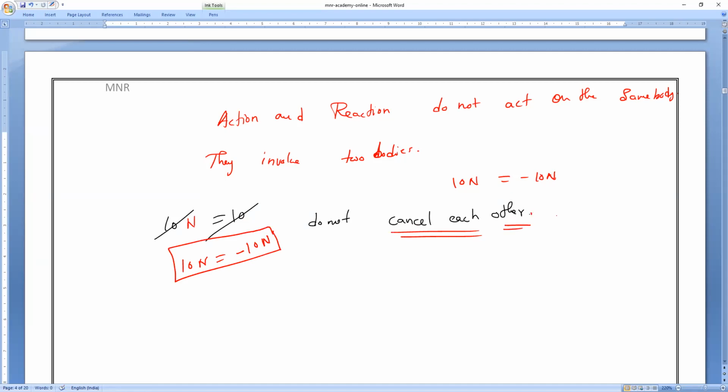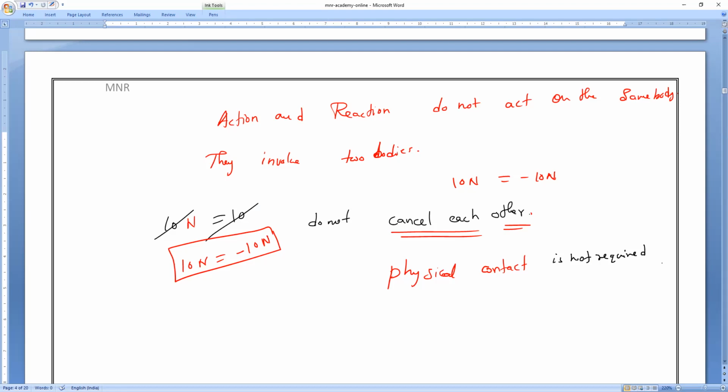Always remember that physical contact is not necessary. Even if the bodies do not collide, the force will exist. What is an example where physical contact is not required? We have studied it in 8th class also. Non-contact forces. Can you give any one example of non-contact forces?